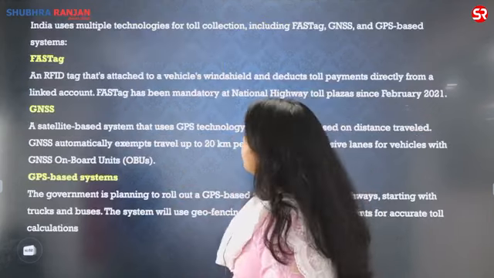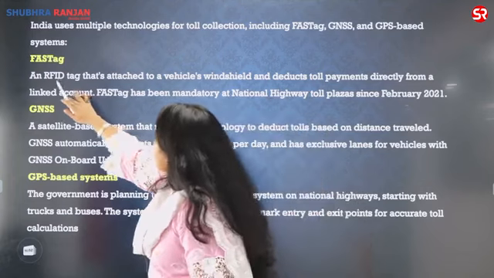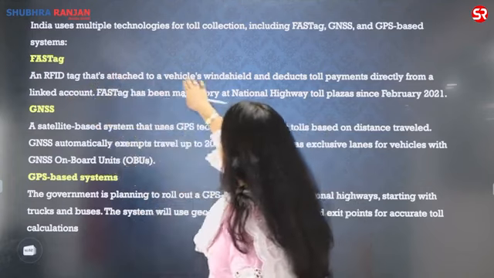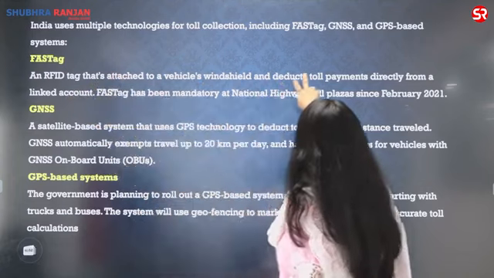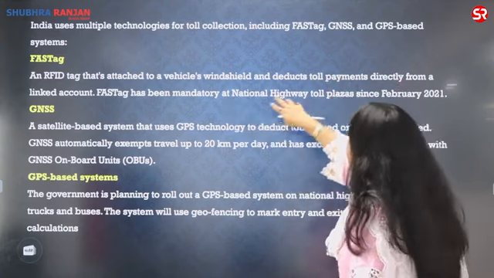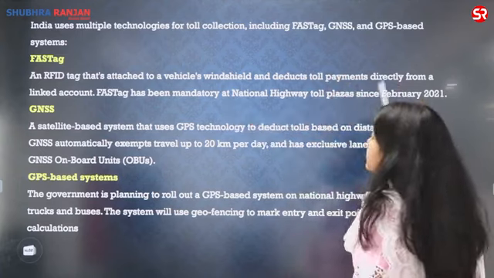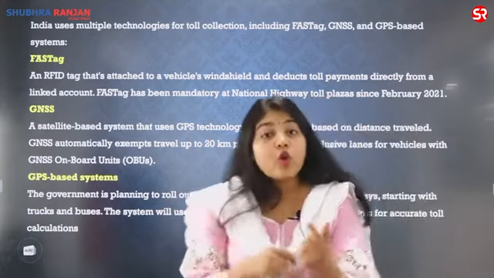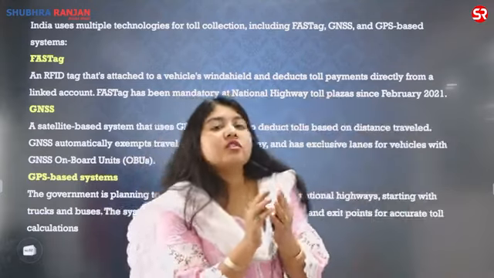With the FASTag you can write that it is an RFID tag attached to the vehicle's windshield, and it deducts the toll payments directly from the linked account. It has been mandatory at National Highway toll plazas since February 2021. So this is the already existing technology.